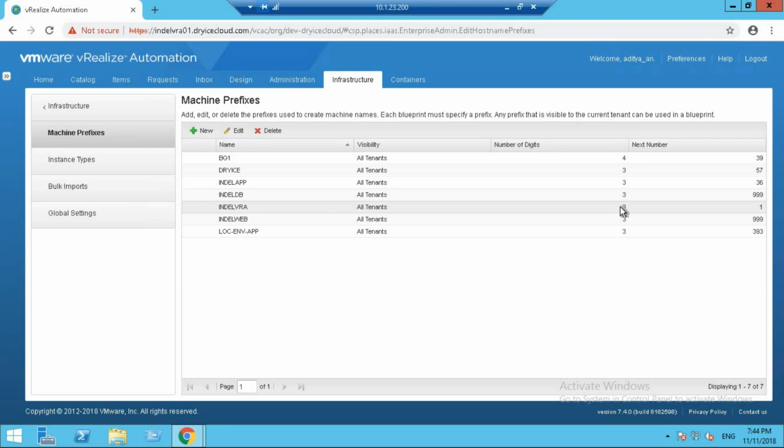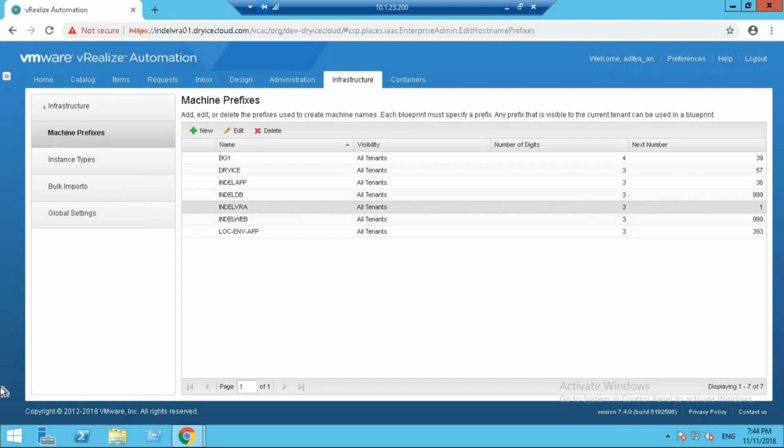A tenant administrator can change the default machine prefix for a business group at any point of time. The new default prefix will be used in the future for any virtual machine provisioning, but it's simply not going to affect already provisioned machines. I just really hope that this cleared up the concepts associated with machine prefixes. So let's move on to the next item on our list, and that is business groups.